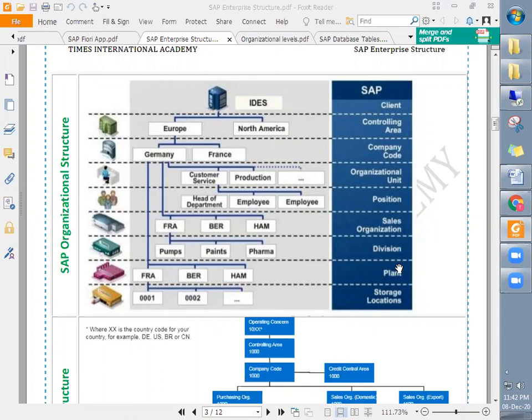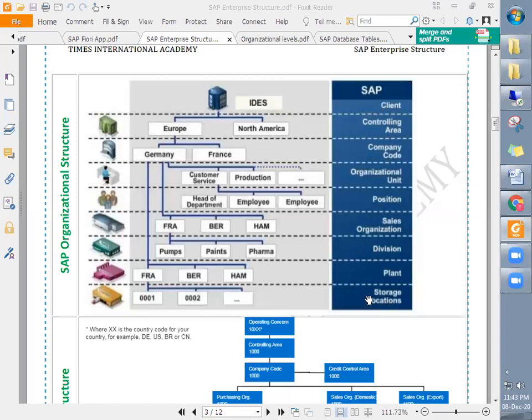But in the case of implementation, who is the mastermind who decided that this enterprise structure should be like that only? So during the implementation, we have a workshop with the functional consultants of all modules like MM, FICO, and SD, because this controlling area and company code are created by the FICO consultant. This position is created by the HR consultant. Sales organization and division are created by the SD consultant. Plant and storage location are created by the MM consultant.